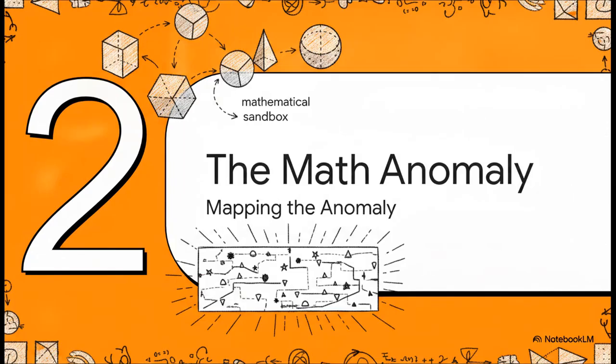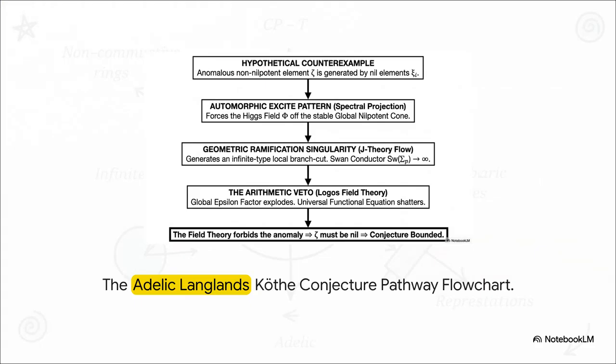Moving on to step 2, mapping the mathematical anomaly. This flowchart right here is our master roadmap for tracking the anomaly. Follow the logic with me. If zeta exists, it forces an automorphic excite pattern. Under J-theory flow, that geometric shift generates a ramification singularity, and that sends the local Swan conductor straight to infinity. Ultimately, this triggers a rigid arithmetic veto, basically a hard no from the universe, forbidding the anomaly from existing.